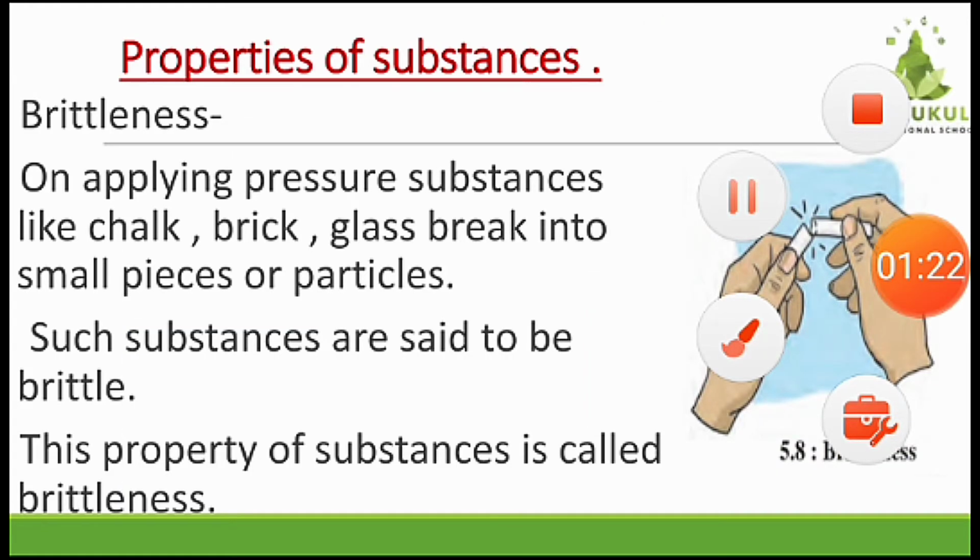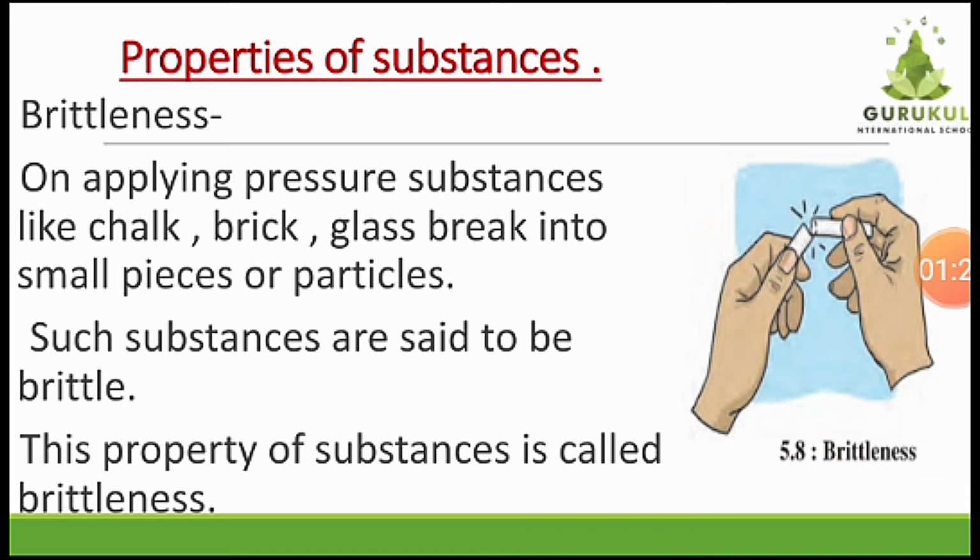Friends, tell me, if we break a plastic ruler or a scale, what will happen? If you break a chalk, what will happen? In case of a plastic ruler or a paper, we cannot see any small particles. But when you break a chalk, you can see powder-like particles, right? Now why does it happen? Because of the property of chalk. It has a brittleness property.